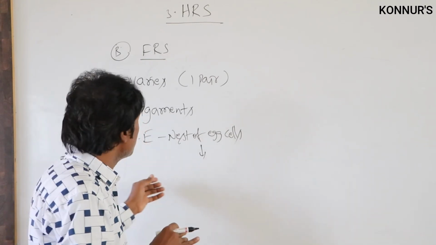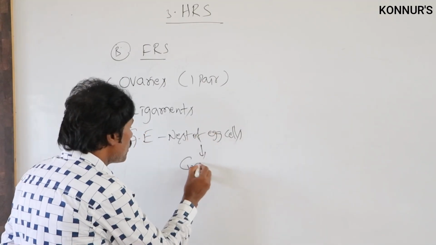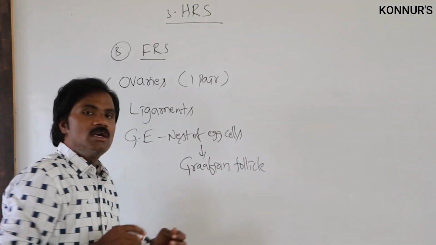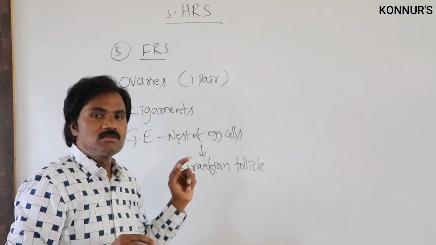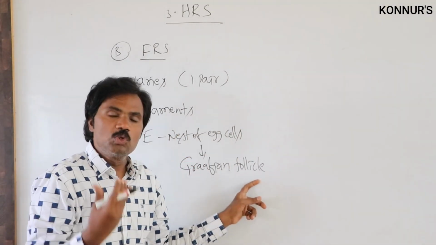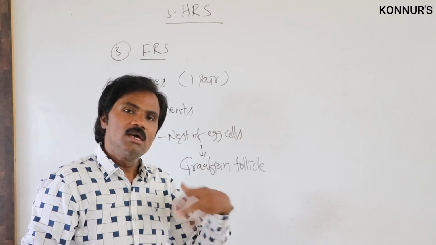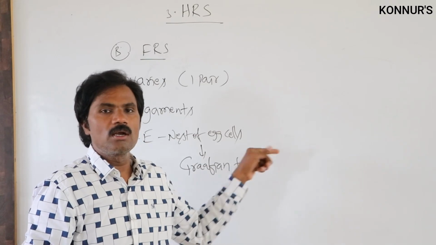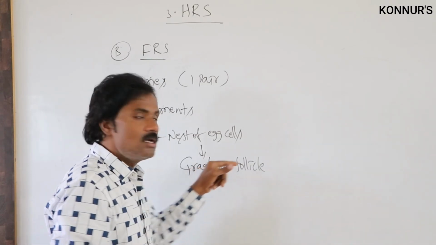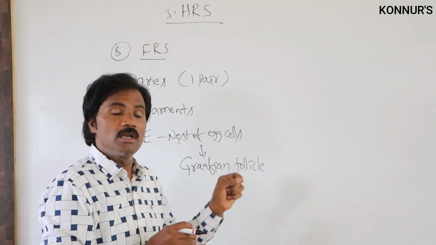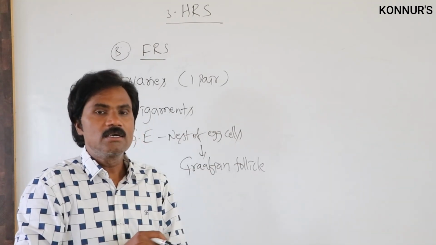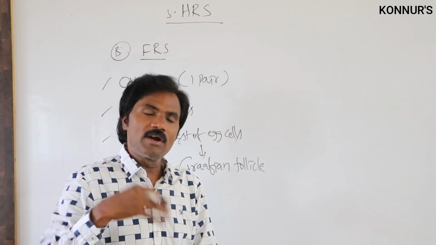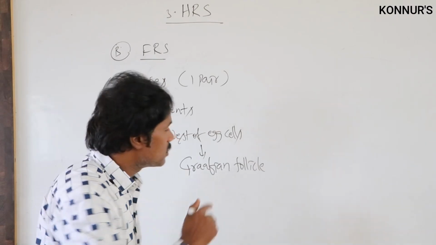Among the important structures is the Graafian follicle. In a group of egg cells, the matured follicle is called the Graafian follicle. Before that come the primary, secondary, and tertiary follicles. After menarche, it becomes the Graafian follicle. This is an important example. In the Graafian follicle, which membrane and cells play an important role in the production of the female hormones?